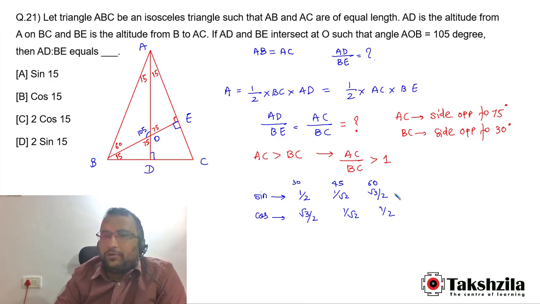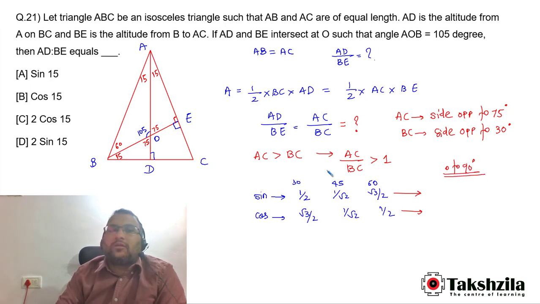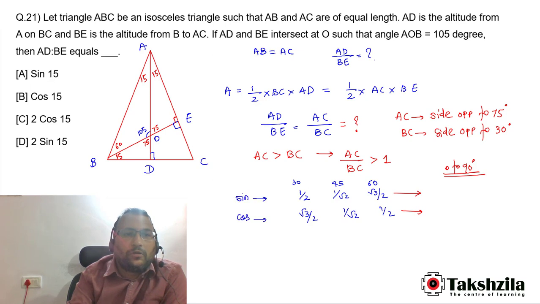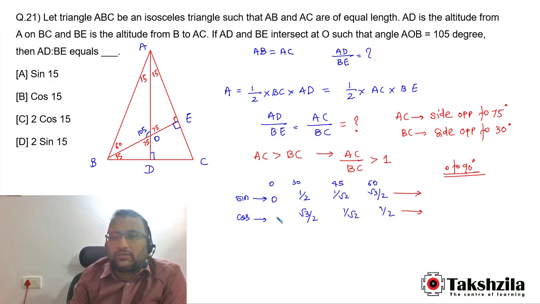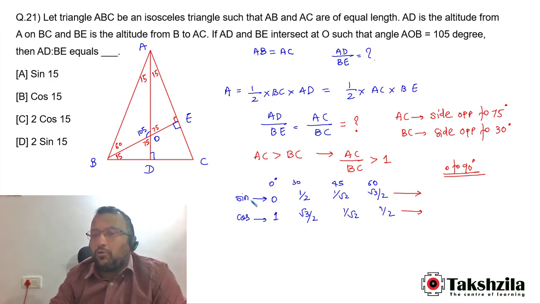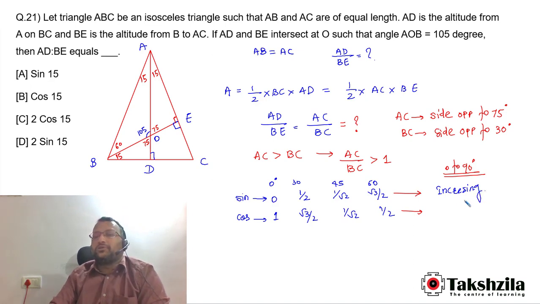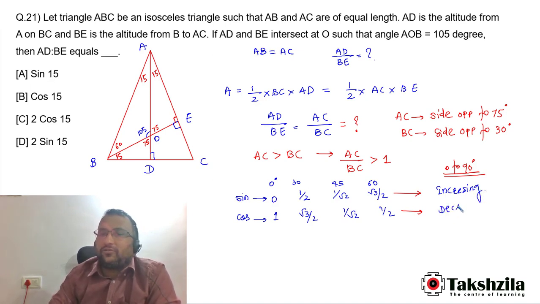तो यहाँ पे what we need to understand is in between 0 to 90 degree. Or you can write one more value. Let's have a look at it. 0 degree. Sin 0 is going to be 0 and cos 0 is going to be 1. So from 0 to 90 degree, sin is increasing function. And from 0 to 90 degree, cos is decreasing function.